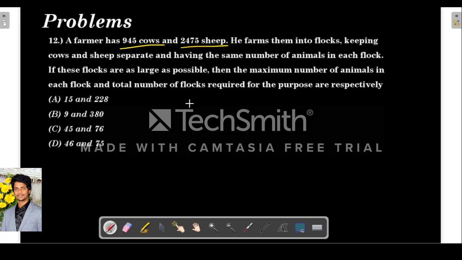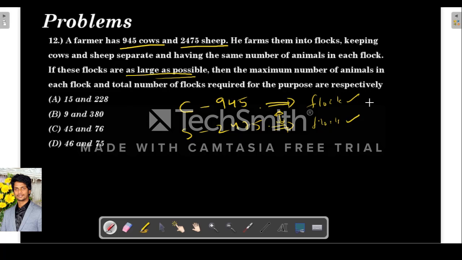Okay, next question. A farmer has 945 cows and 2475 sheep. He farms them into flocks, keeping cows and sheep separate and having the same number of animals in each flock. So he wants to divide these animals into flocks and he wants to keep them separated. He doesn't want to mix cows with sheep. So he wants to divide them into flocks, and the number of animals in each flock should be the same, and he wants to keep the flock as large as possible.